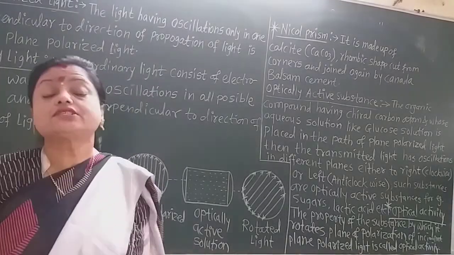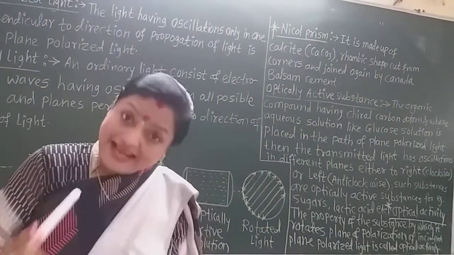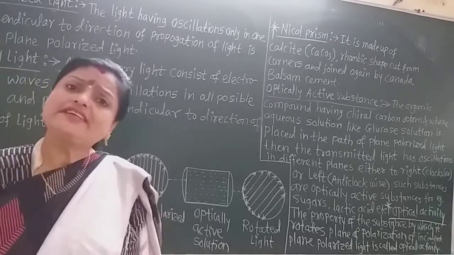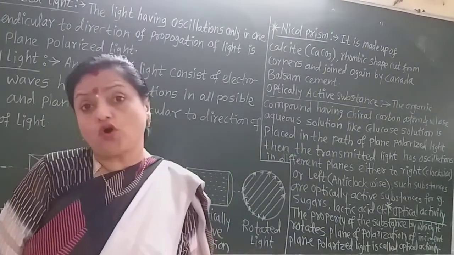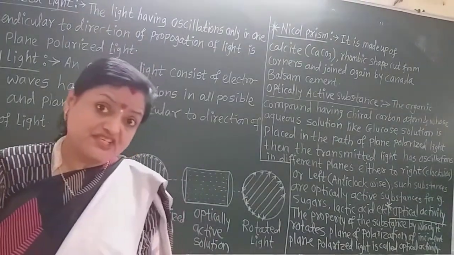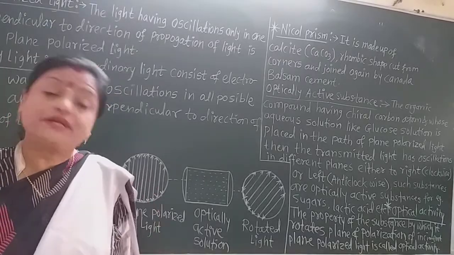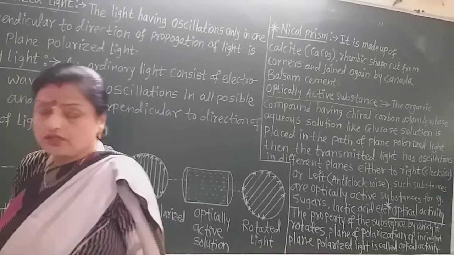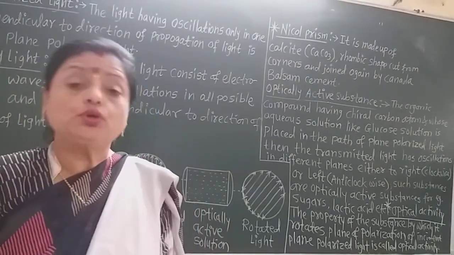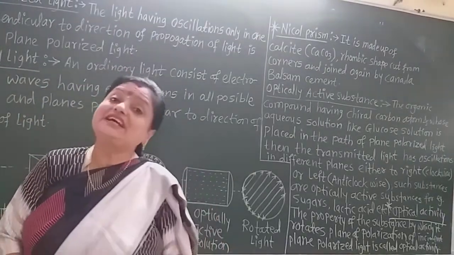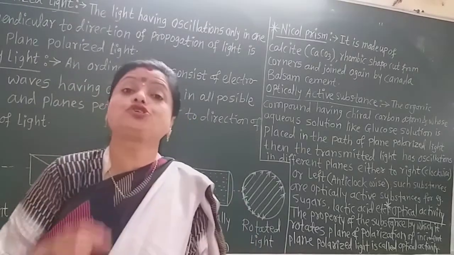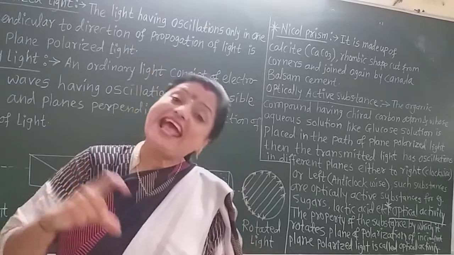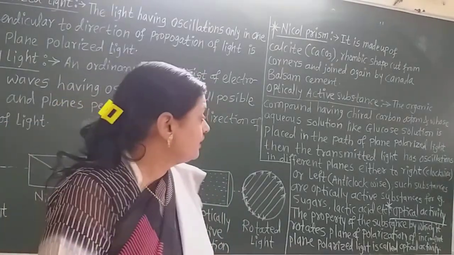Now the substances which rotate the plane of plane polarized light to the clockwise direction or to the anti-clockwise direction, such substances are called optically active substances. Now there are 2 types of optically active substances, that is dextrorotatory and levorotatory substances.